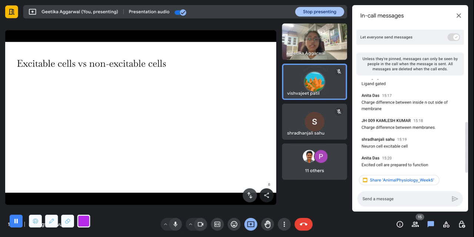Okay, I think you got it a little wrong. And Anita here is saying excited cells are prepared to function. So, in what sense are they prepared to function? And why are non-excited cells not prepared to function? What is the function that you're talking about?